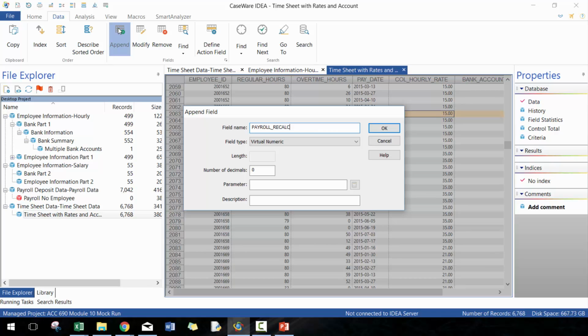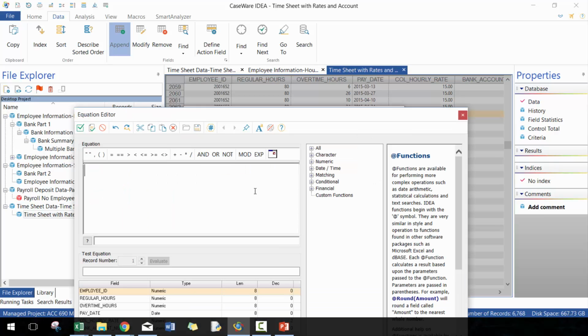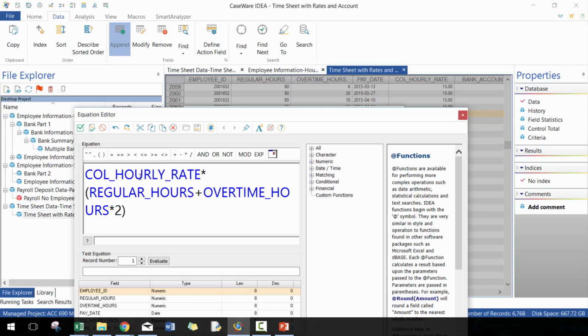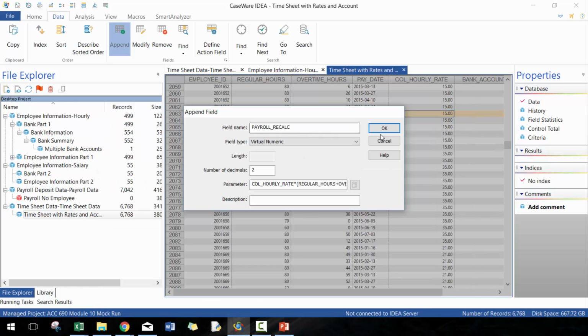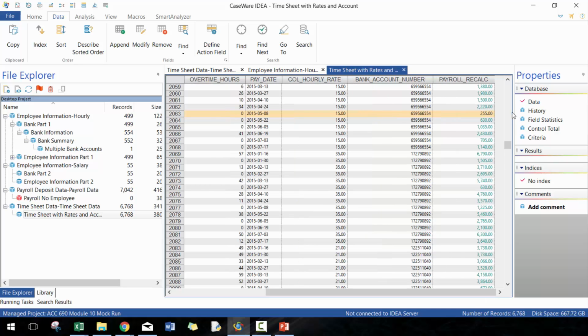Payroll recalc. And we are going to take the rate times regular hours plus overtime times 2, and that's given in the assumptions. So now here we have the recalculated rates, add the bank account numbers.